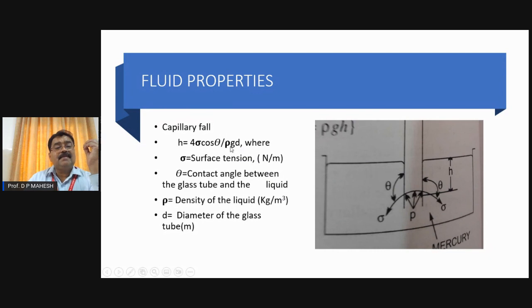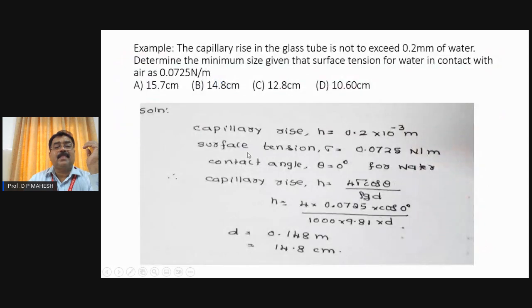So friends, please remember this formula, which we use in numerical problems while finding the capillary rise or capillary fall. It is the same formula, with the only difference that the theta angle in the case of a fall will be slightly higher than that of a rise. All other letters' meanings will remain the same.